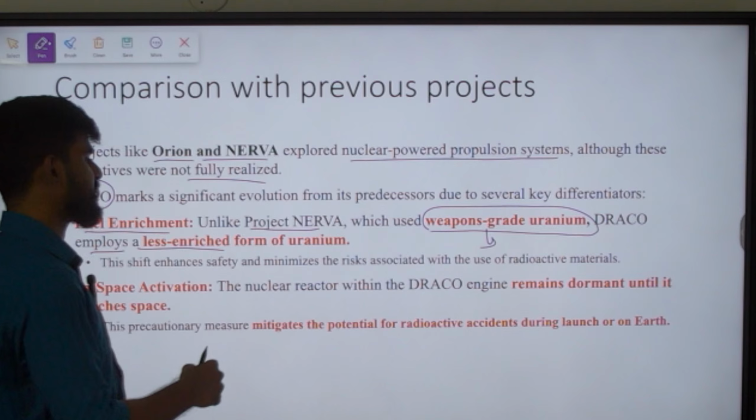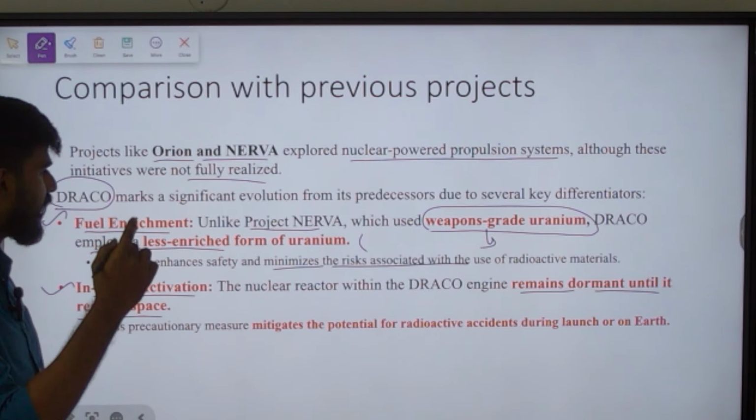Next is in-space activation. This is also very important. Only after the rocket reaches space will the nuclear reactor get activated. Until it is in the atmosphere, it will not get activated. Only after it reaches space is it going to get activated. Until then, it will be dormant. This is how they are going to overcome the concerns we discussed in the previous slide. It will mitigate the potential for radioactive accidents during launch or when it is on the earth.